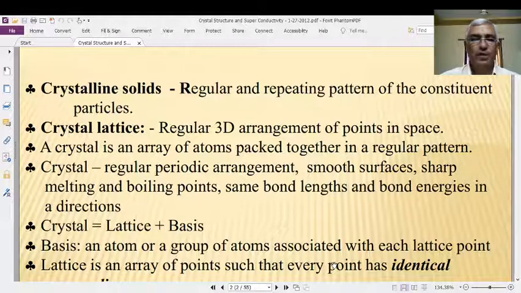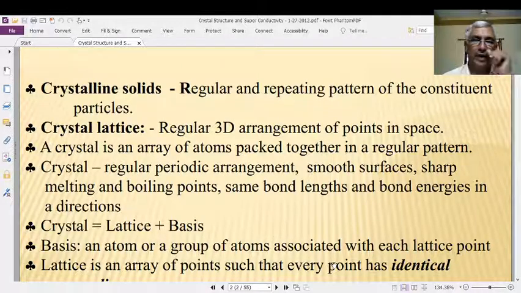In some solids, the constituent particles, that is the atoms, or ions, or molecules, are regularly arranged in a periodic manner.